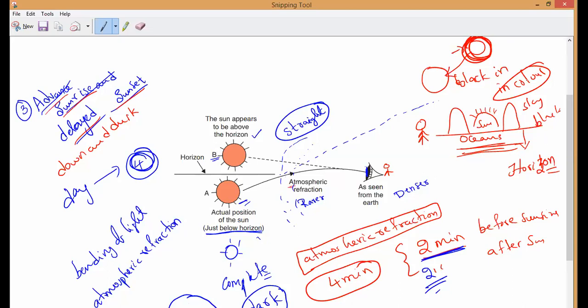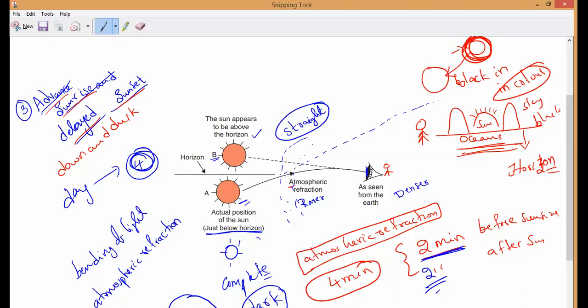So because of the atmosphere only, we are able to see the sun 2 minutes early and 2 minutes after sunrise. What should we call this? Understand, dawn and dusk. What should we call it, guys?